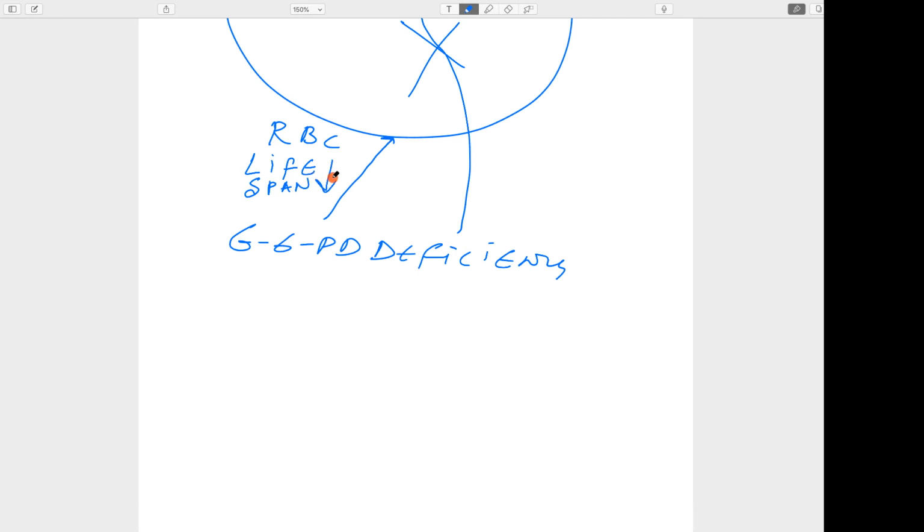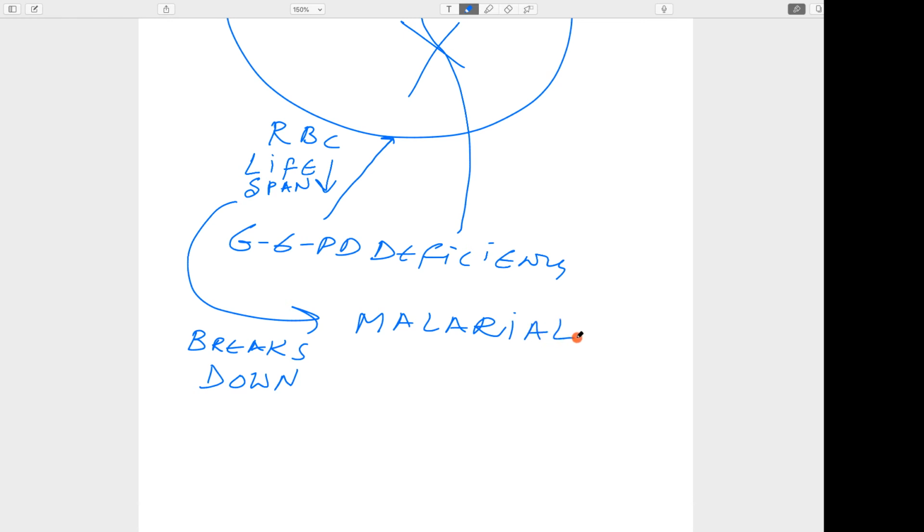In this condition, what happens? The RBC breaks down. Once the RBC breaks down, the parasite cannot complete its life cycle, cannot grow. So that is the reason it provides some resistance to Plasmodium falciparum malaria in those subjects who have the mutated G6PD gene.